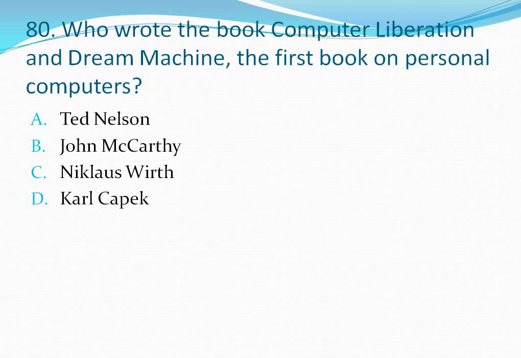Question number 80. Who wrote the book Computer Lib and Dream Machines? The first book on personal computers. Your options are option A, Ted Nelson, option B, John McCarthy, option C, Niklaus Wirth, option D, Karl Capek. So the correct answer is option A, Ted Nelson. Let's move to the next question.